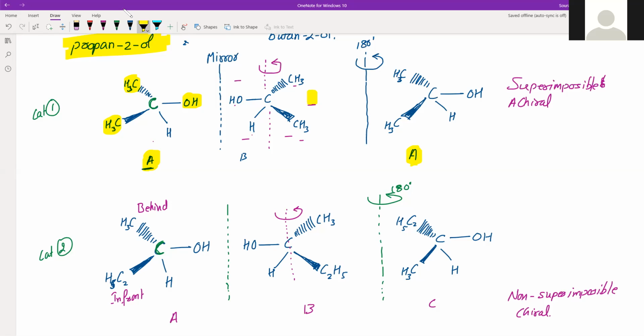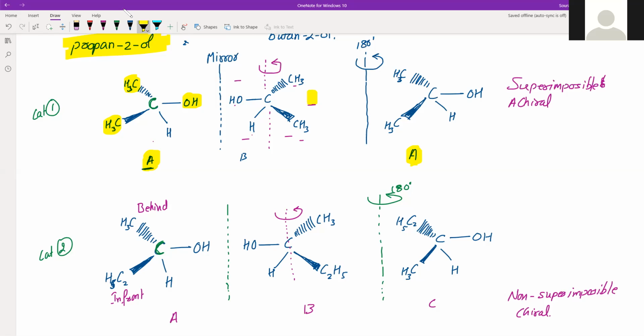So which one is easier: drawing its 3D diagram and then finding its different orientations, or simply seeing whether there is a carbon which has all same, or at least two same, or all different attachments? Obviously this approach is easier than drawing different structures, mirror images, and then thinking about the rotations. So what do we have to do?